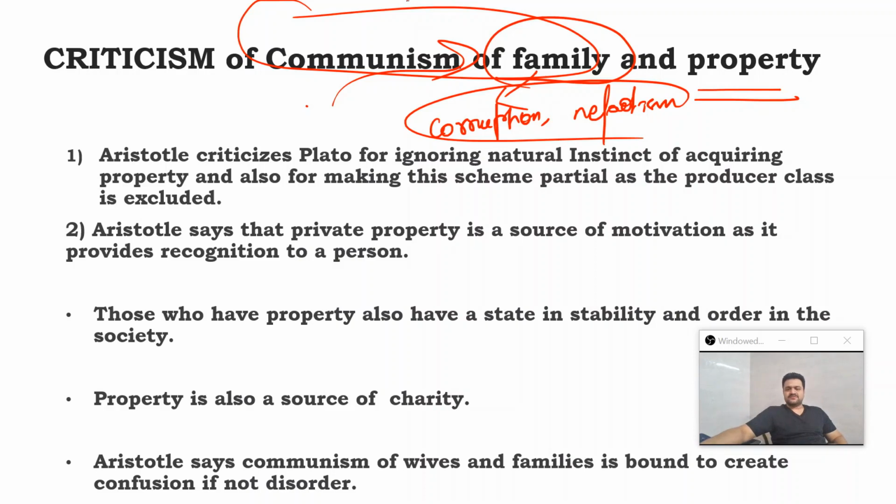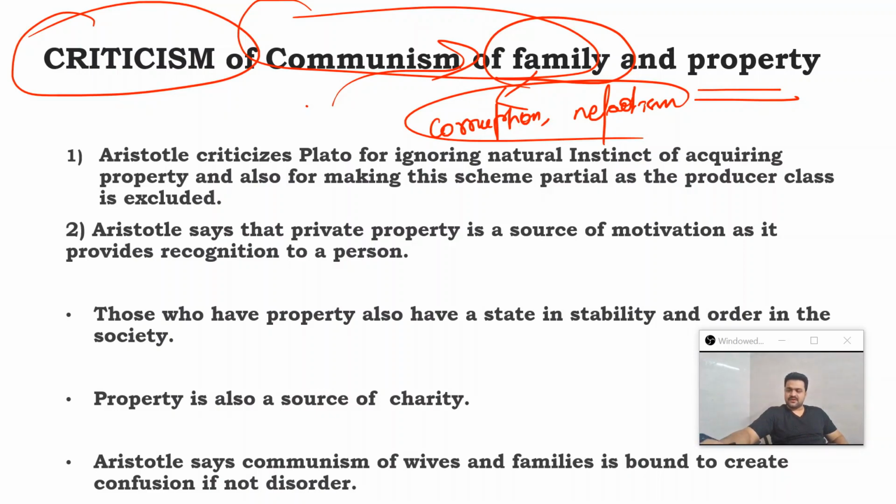Now, this very scheme of communism has invited a lot of criticism, and we are going to focus on the criticism part of it. In the previous lecture, I told you about the difference between the Marxian scheme of communism and Plato's communism.